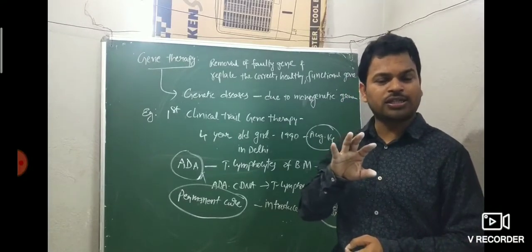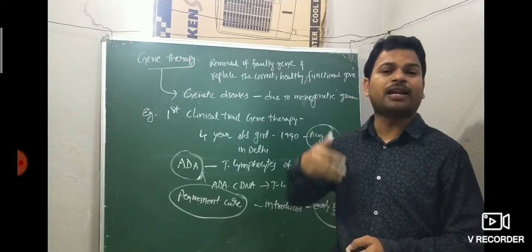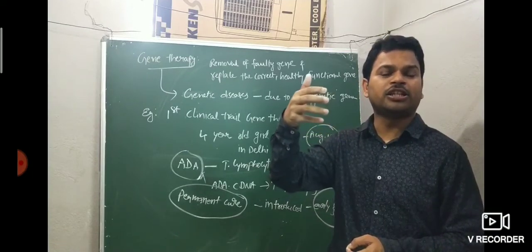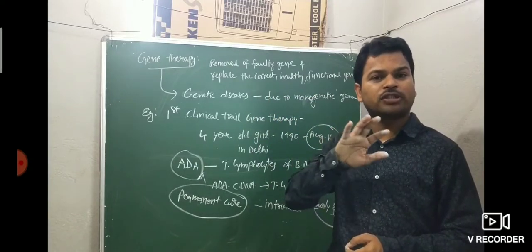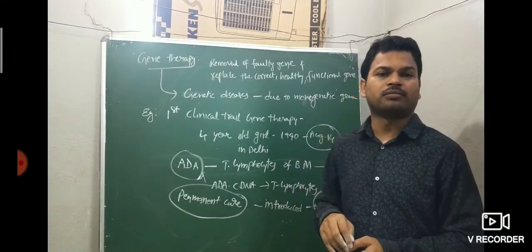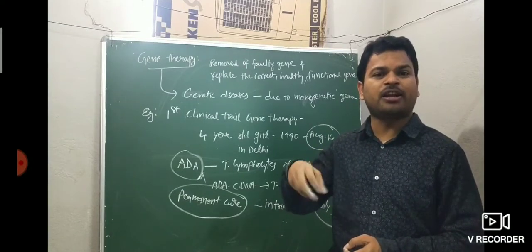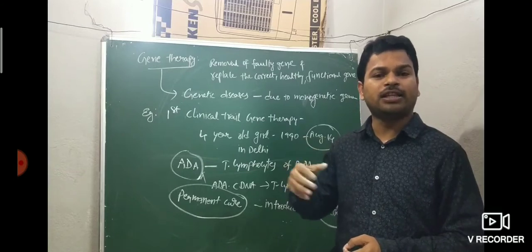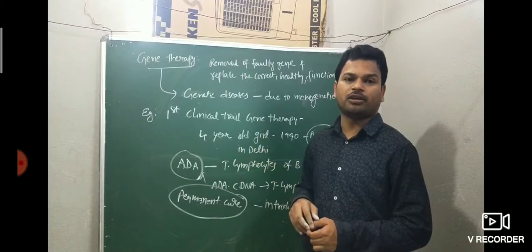It is also not a permanent cure. Periodically, genetically engineered T lymphocytes need to be given repeatedly. Why, sir? T lymphocytes are not immortal. That's why, every periodic time, the genetically engineered T lymphocytes need to be given again.